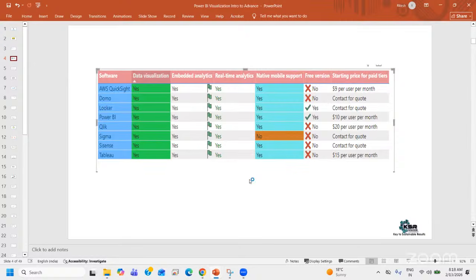Anyone can drag a visual and get some data into it. But how do you make sure the visual looks more intuitive? That is also more important, right? So Power BI is not only about visuals, but apart from visuals, how do you format them? How do you make sure that the business understands it, right?